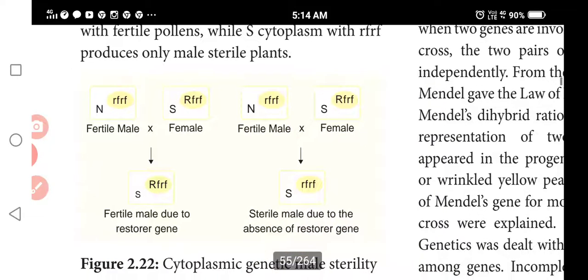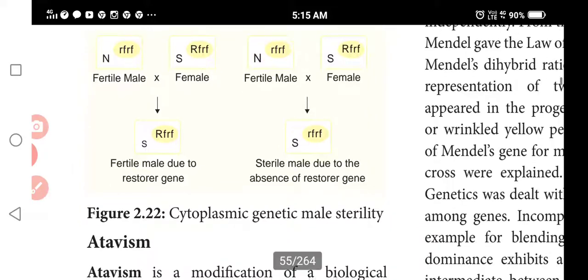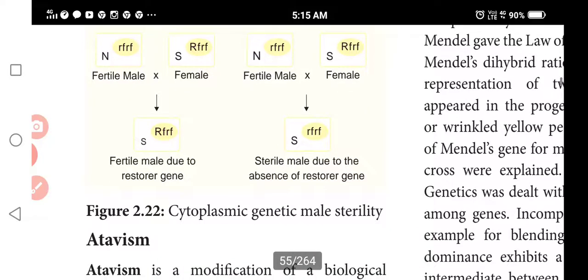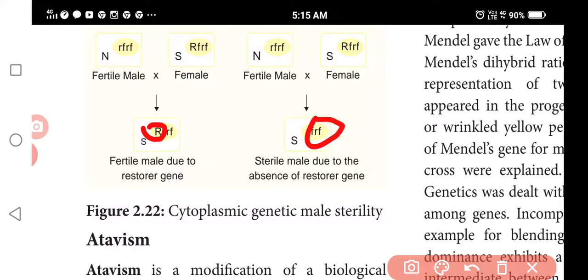So the plant produces fertile pollen grains. Totally you see RF: fertile male, female sterile. Fertile male is due to the restorer genes, and sterile male is due to the absence of the restorer gene. Why? Because this is capital R and this is small r.